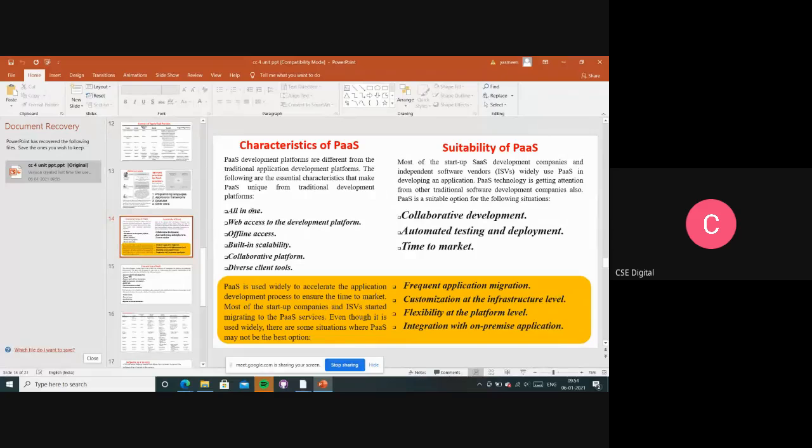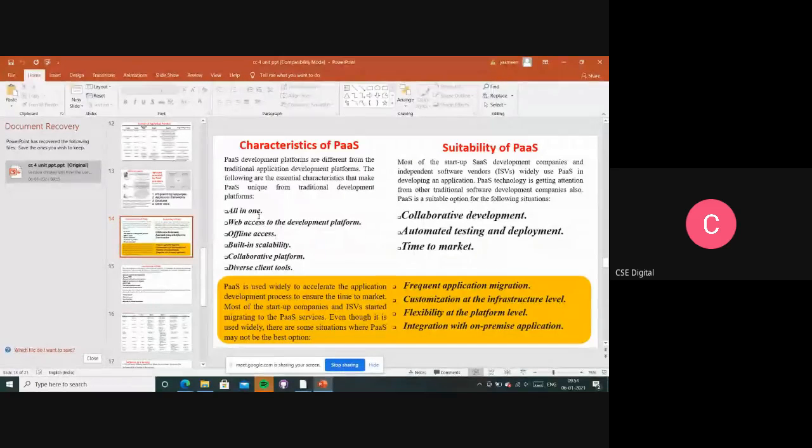Users can develop, access the code, test the code, deploy the code, host the application, or maintain the application in the same IDE. All these services are offered by PaaS providers, right?